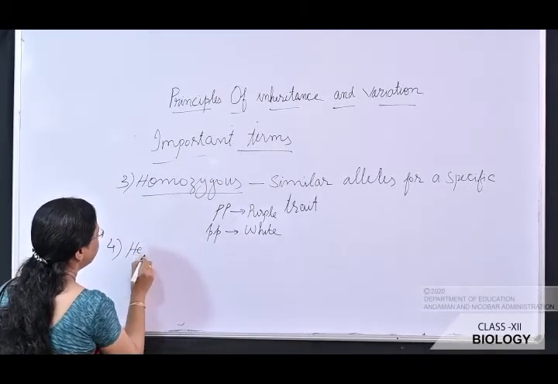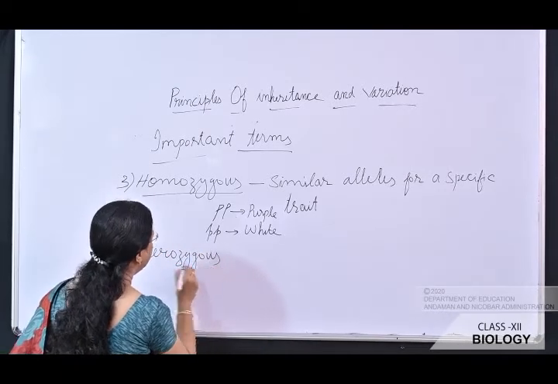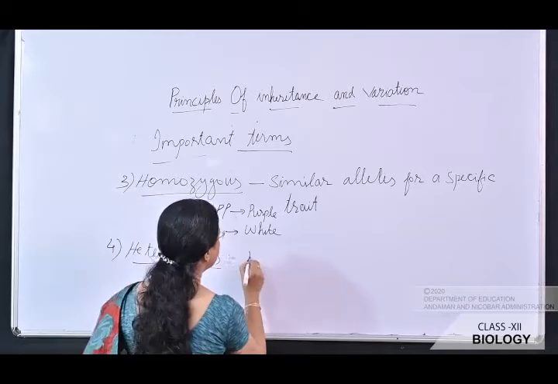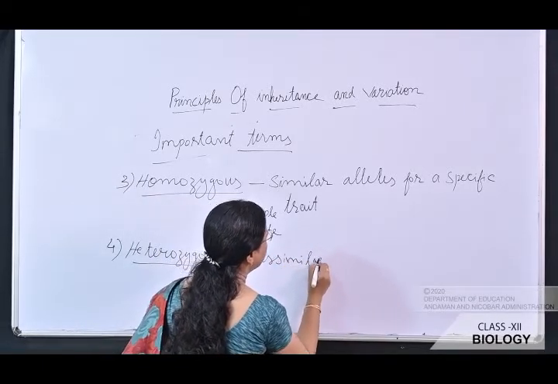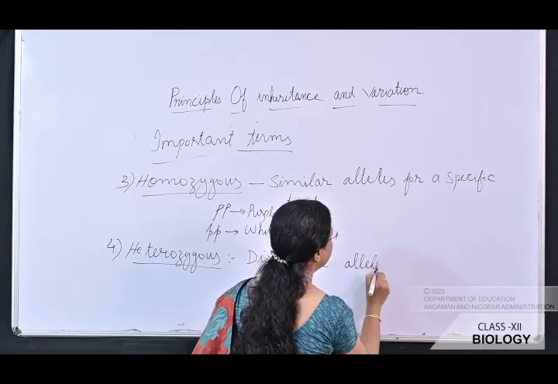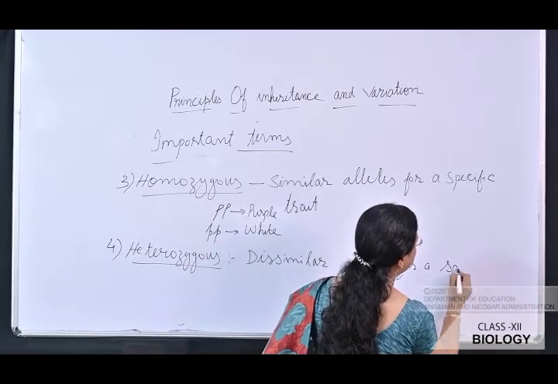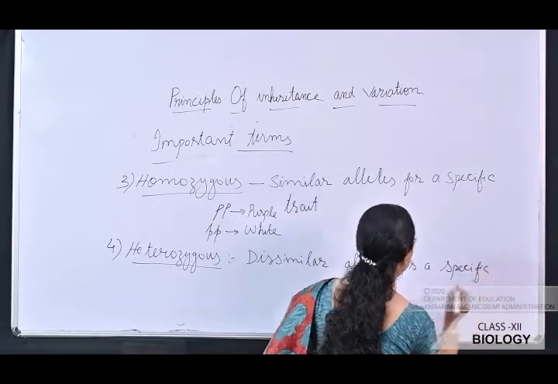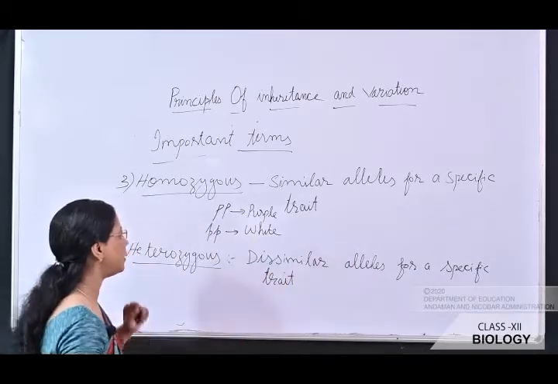Fourth one, heterozygous. In heterozygous, that is dissimilar alleles for a specific trait. What do you mean by dissimilar?